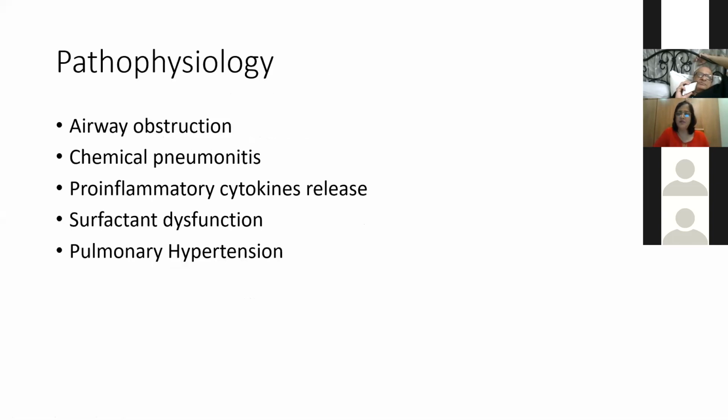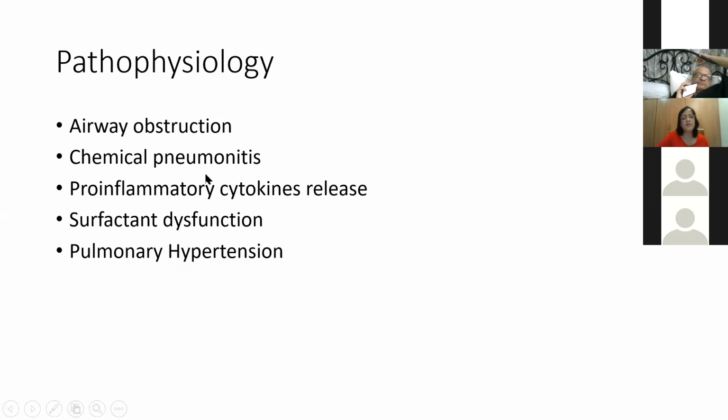Now, very important, why is there atelectasis and hyperaeration? This meconium, once it's passed, produces airway obstruction. Sometimes it causes complete obstruction leading to atelectasis of the distal airway. Sometimes it causes partial obstruction leading to a ball valve mechanism where air can go in but cannot come out. That leads to air trapping. And whenever there is air trapping, if you give CPAP, there is always a chance of pneumothorax.